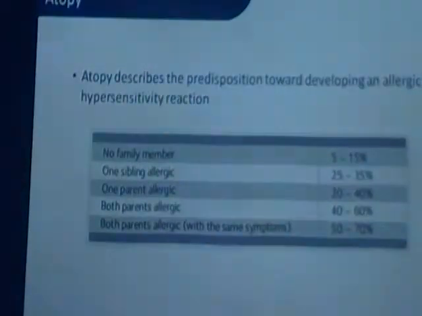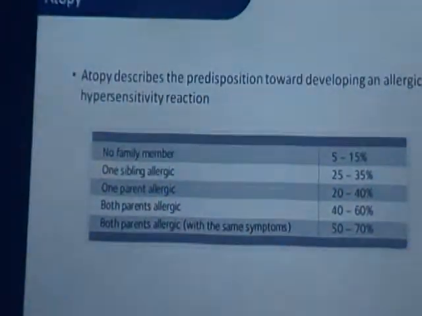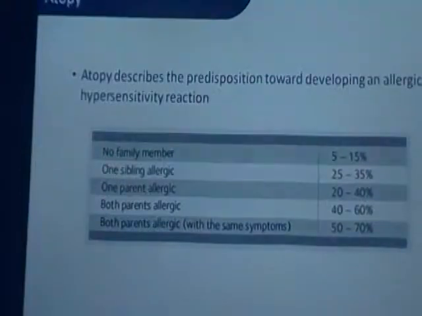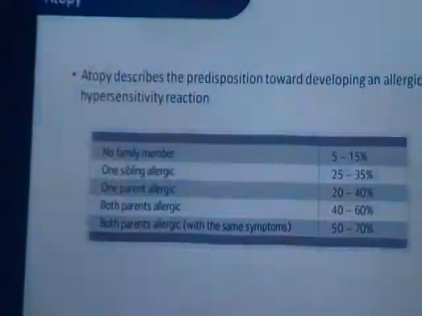Atopy, as we all know, is the predisposition towards developing allergic hypersensitivity. It basically depends upon genetic or hereditary predisposition, where we look at how family members are affected by allergy.